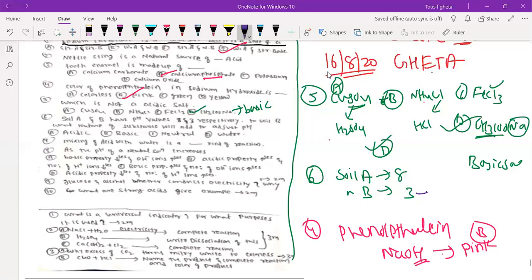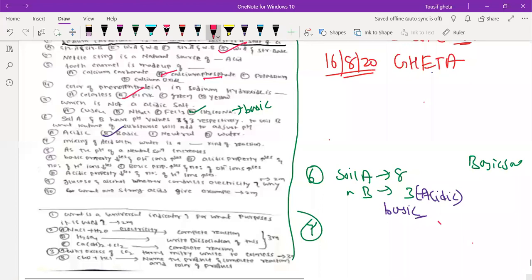They are asking about soil B. Soil B is acidic in nature, right? So you need to add basic substances. Obviously, to adjust the pH, you will add basic substances. Right? Next, wait, we'll erase it.